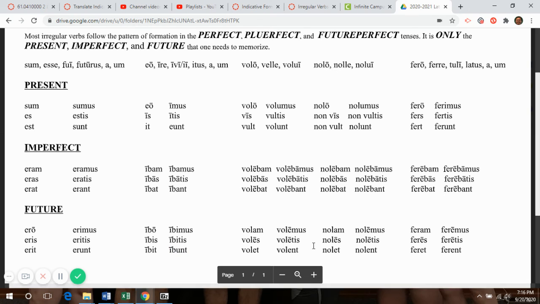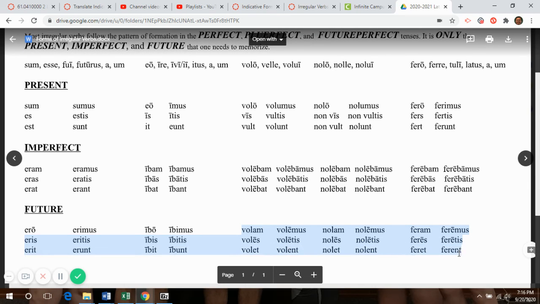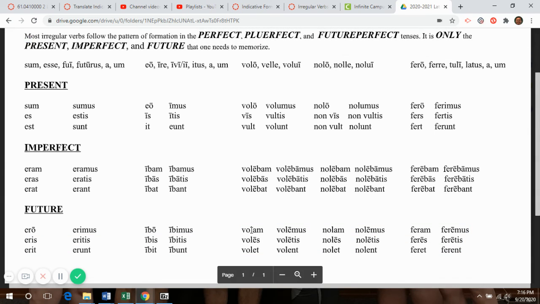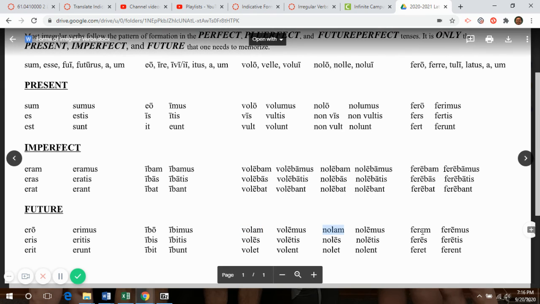And then once again, I would like to point out that when it comes to the verbs volo, fero, and nolo, their futures look as though they were third conjugation, in that you can see in every one they have the long E. Remember, long E plus M turns into AM.